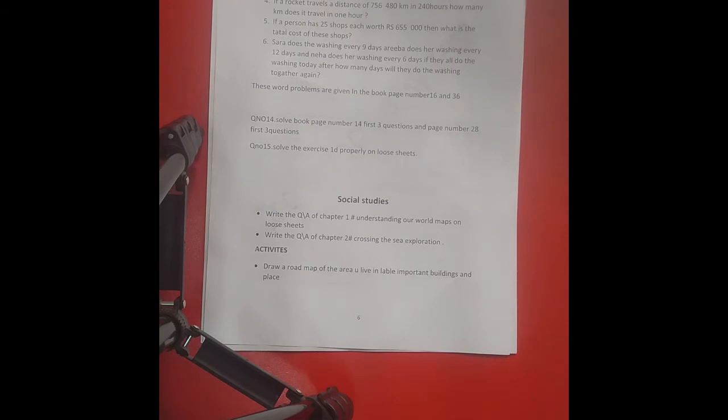For social studies, you have to write question answers of chapter number 1, Understanding Our World Maps, on loose sheets, and then you have to write question answers of chapter number 2, Crossing the Sea, Exploration. And in the activities there, you have to draw a road map of the area you live in, and label important buildings and places.